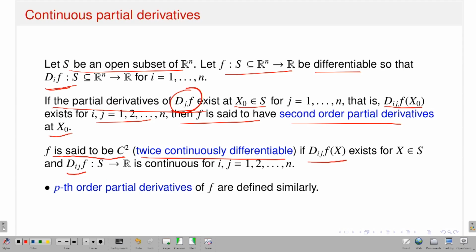So in C1 I demand that the first order partial derivatives should exist and be continuous. When I am talking about C2, that means I want the second order partial derivatives to exist at the point and they should be continuous. Of course, when I am talking about the existence of second order partial derivatives, that means the first order partial derivatives should exist and they should be continuous.